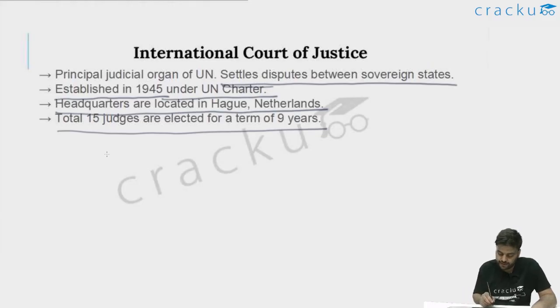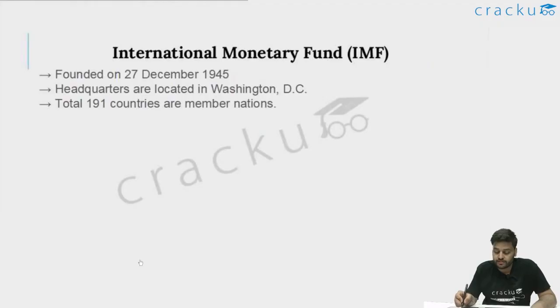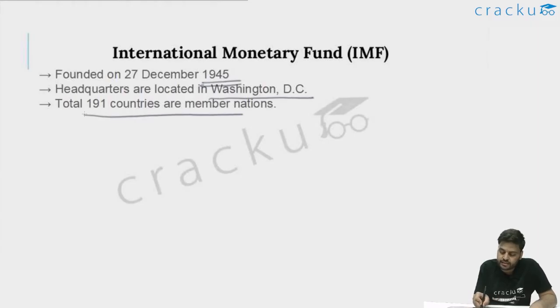So let's move ahead. Now let's talk about the International Monetary Fund. It was founded in 1945, and the IMF is not a principal organ of the UN. It is independent of that. It was founded on 27 December 1945, and its headquarters are located in Washington, DC. A total of 191 countries are member nations of the IMF. So almost all the countries are member nations of the IMF, including India. India is also a part of it.